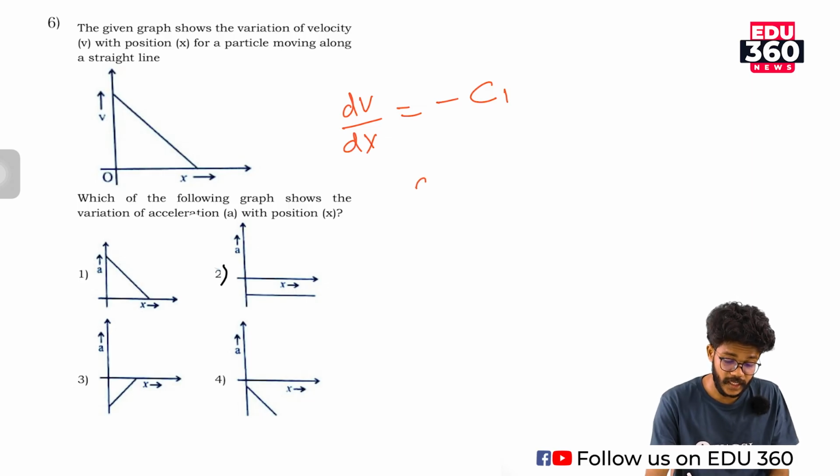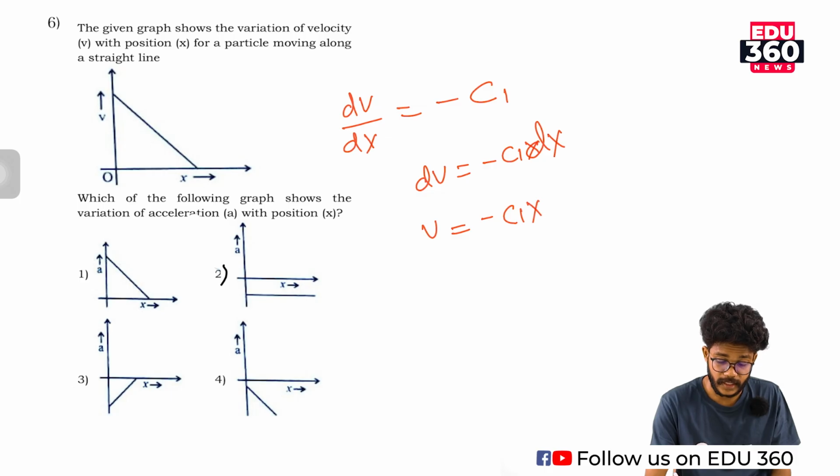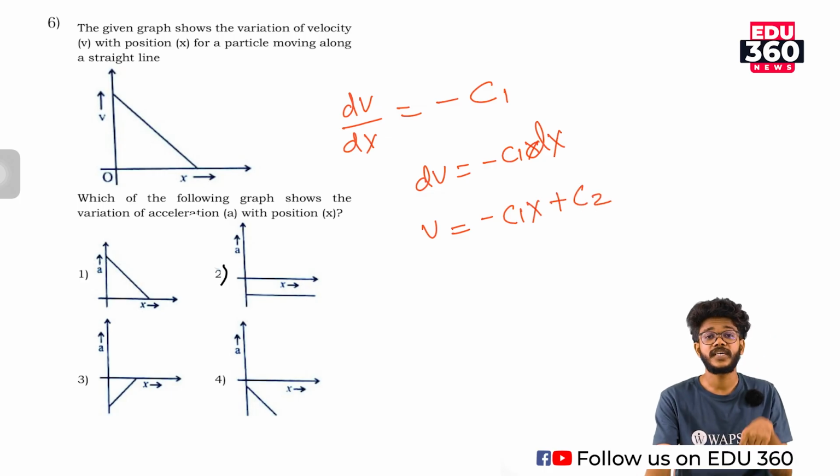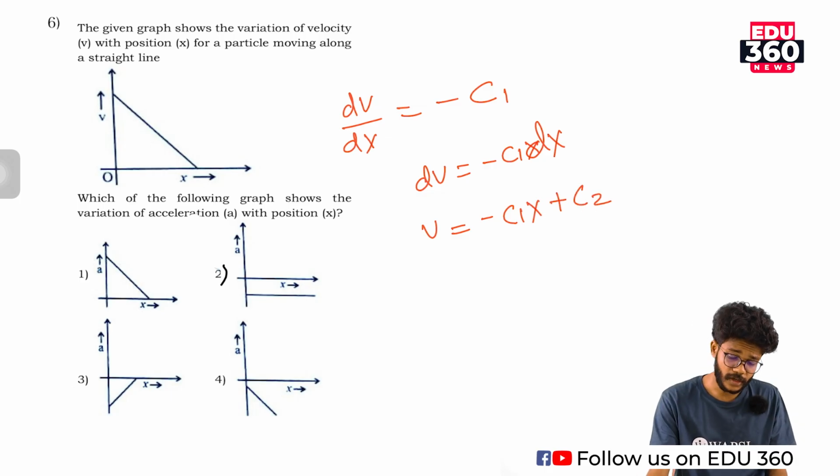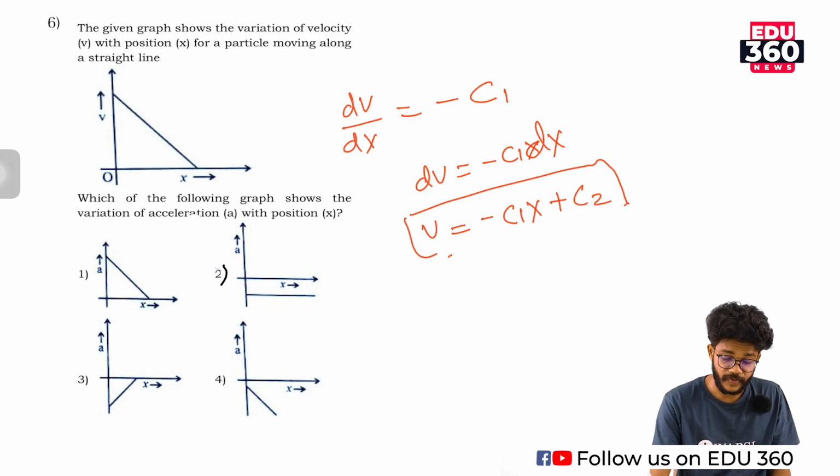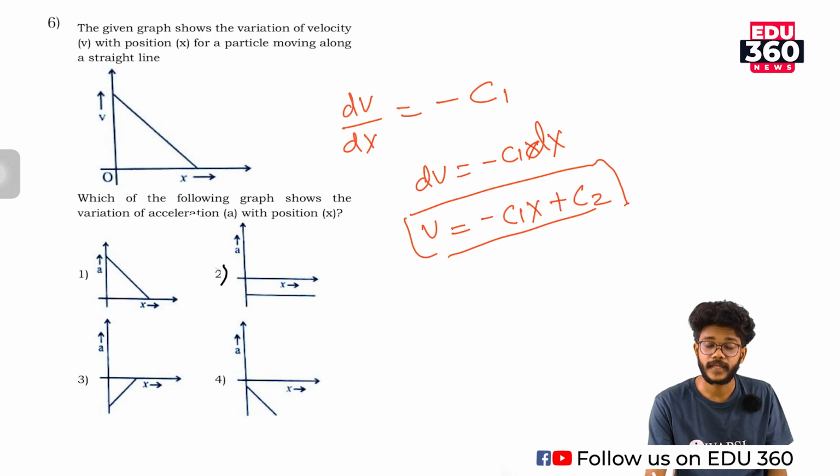So dv is equal to minus c1 dx. So v is equal to minus c1x plus c2, where c2 is the second constant. Put that in a box: v is equal to minus c1x plus c2.